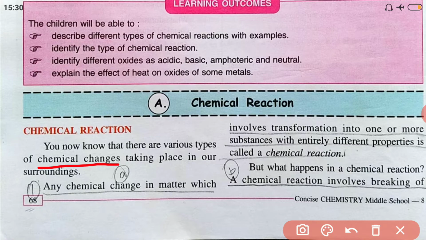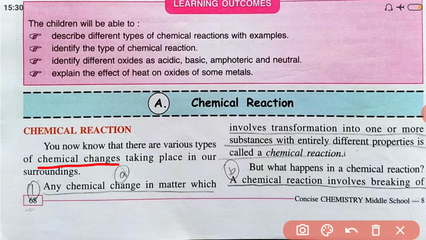So then what is a chemical reaction? A chemical reaction is also a chemical change, right? Any chemical change in matter which involves transformation of one or more substances, there might be one substance, two substances, three substances, into entirely different properties. That means it will change into a different substance after a chemical change. This kind of chemical change, in which a substance is transformed into an entirely new substance with different properties, is known as a chemical reaction.